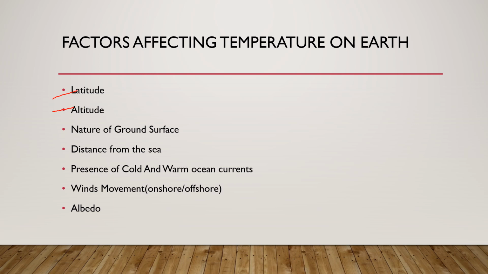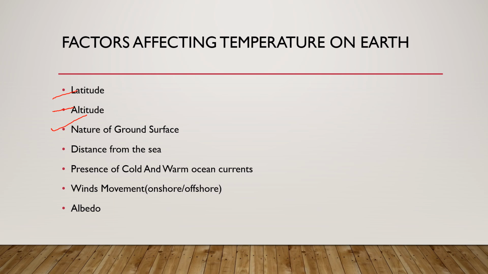high temperature. The next is if the slope of the surface is such that it receives the direct sun rays, then its temperature would be more. And if the slope is such that it is receiving lesser sun rays, then its temperature would be less.